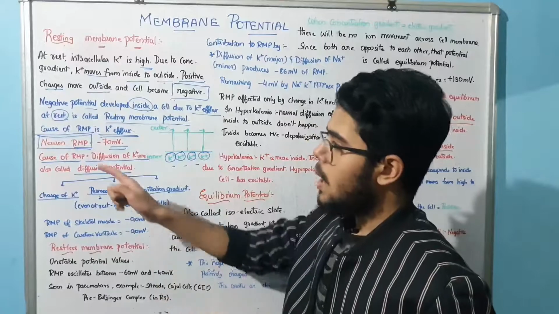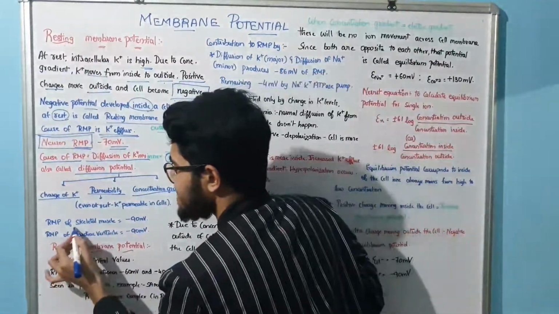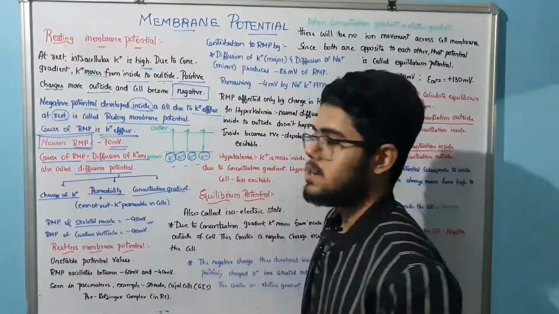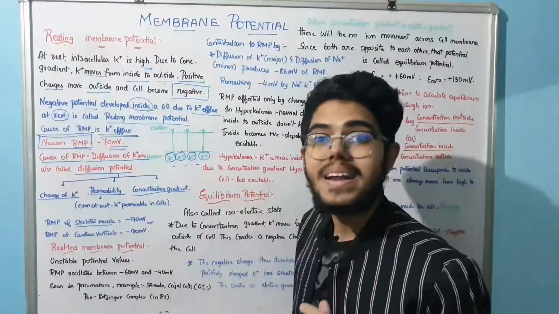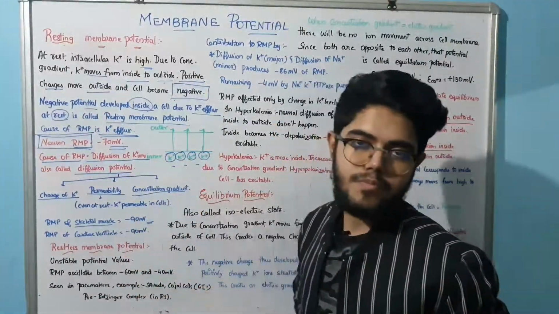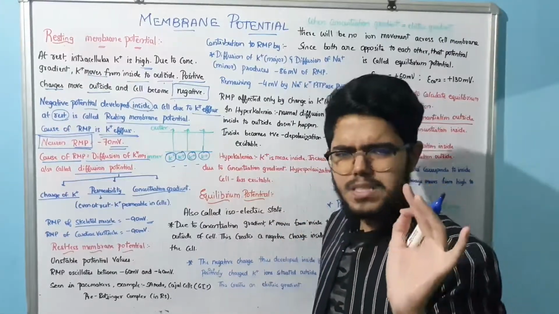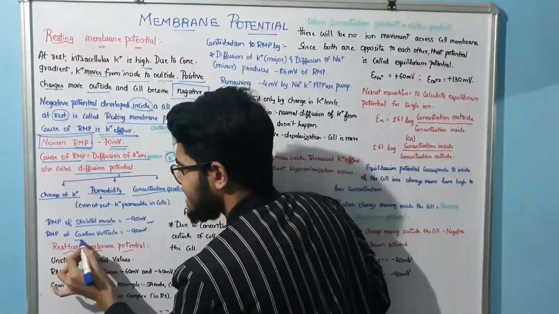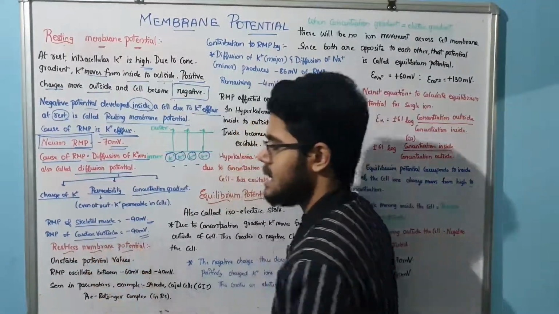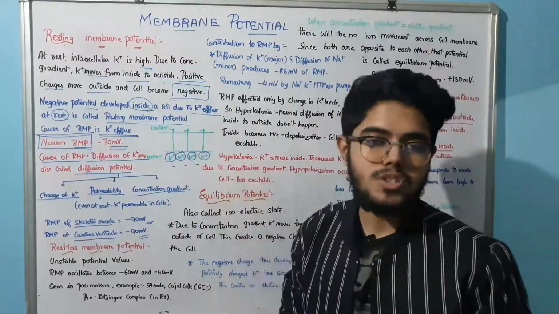Now we saw the RMP of neuron. Now the RMP of skeletal muscle is -90 mV. Now tell me, the RMP of neuron is -70 mV, and here it is -90 mV. Similar to that in the heart, the RMP, specifically of the cardiac ventricle, is also -90 mV. So this is about the resting membrane potential.